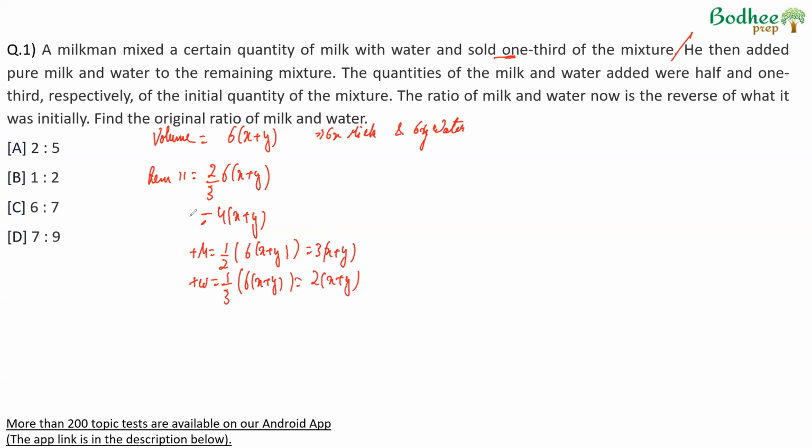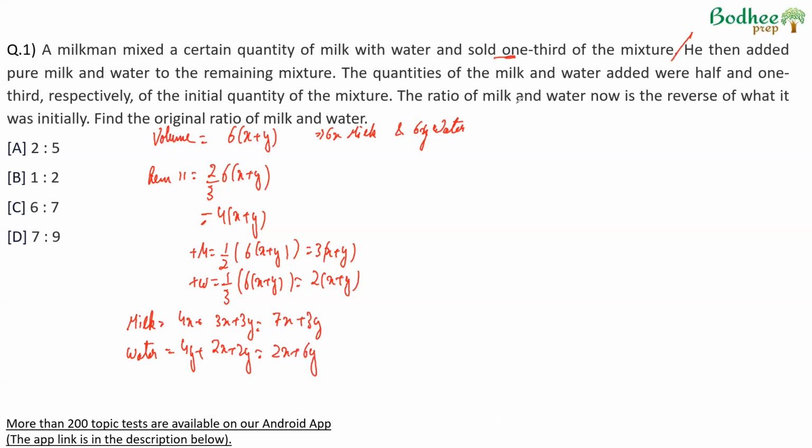So now if we look at the new volume of milk and water, milk will be, this has 4x of milk plus 3x plus 3y has been added. So 7x plus 3y. If we look at water, we had 4y water to which 2x plus 2y water has been added. So 2x plus 6y.